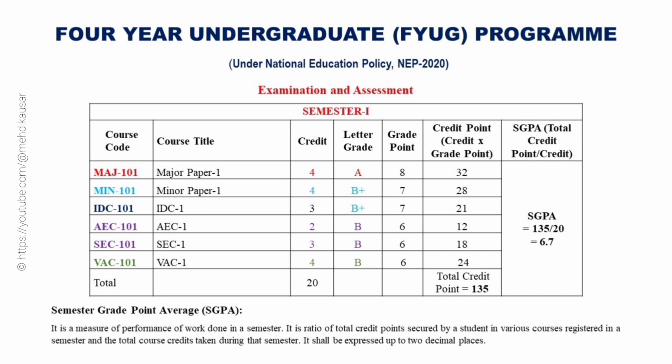Thus, the total credit point will be 32 plus 28 plus 21 plus 12 plus 18 and plus 24, which is equal to 135. After that, the SGPA is calculated by dividing the total credit point by the total number of credit in that semester of all the papers. Thus, in this example, the SGPA is equal to 135 divided by 20, which is equal to 6.7.